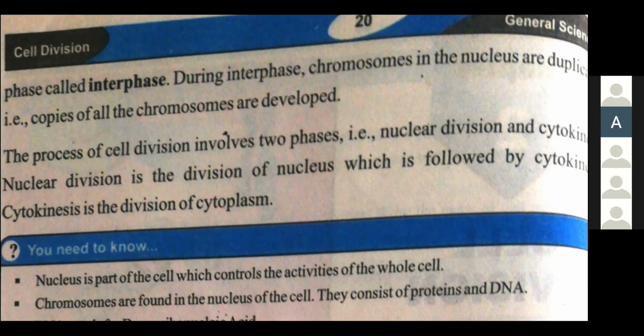You can also write it down in your books. Cytokinesis is basically the division of cytoplasm. सबसे पहले इसमें क्या होता है cell division में? The nuclear division. Nuclear division is the division of nucleus, and after that, the cytoplasm is going to be divided, and it is known as cytokinesis, right?